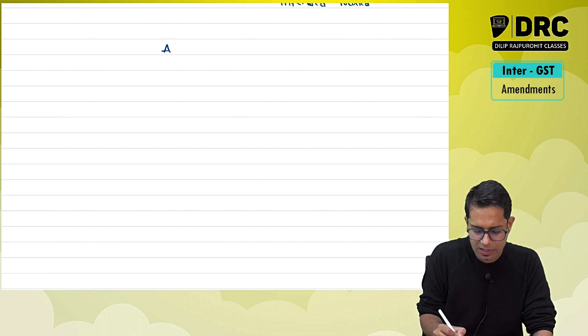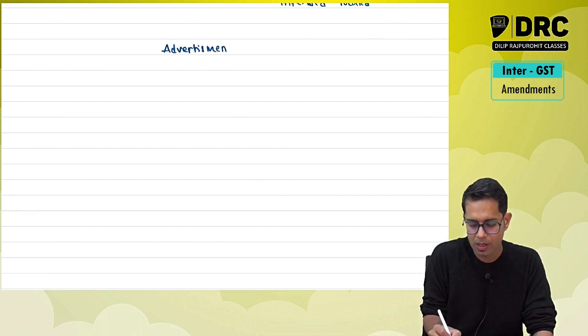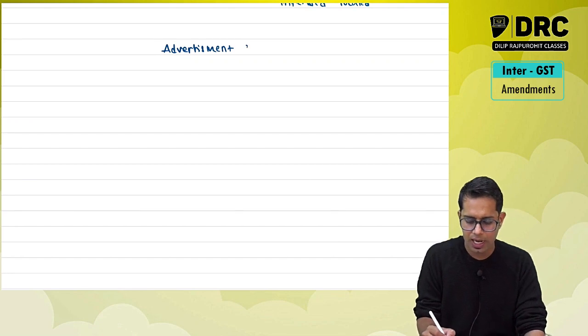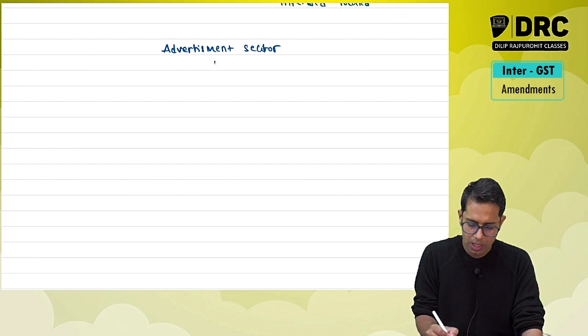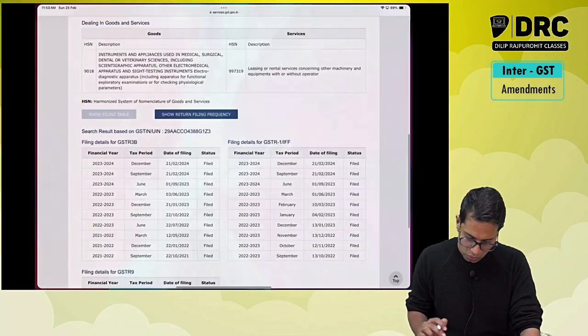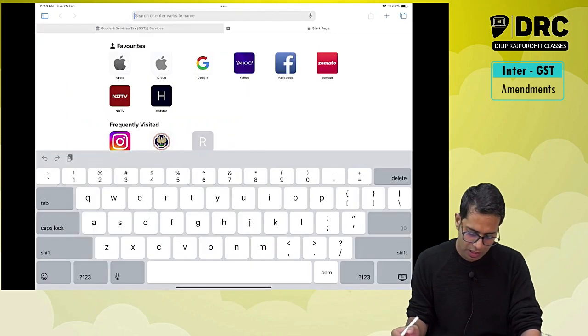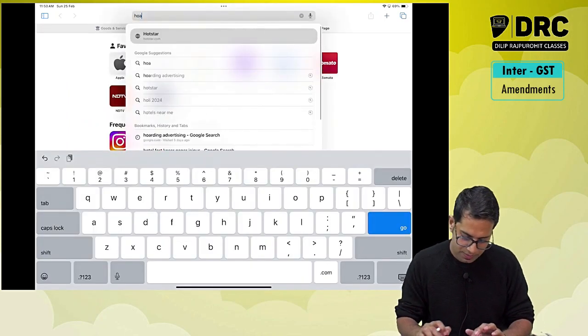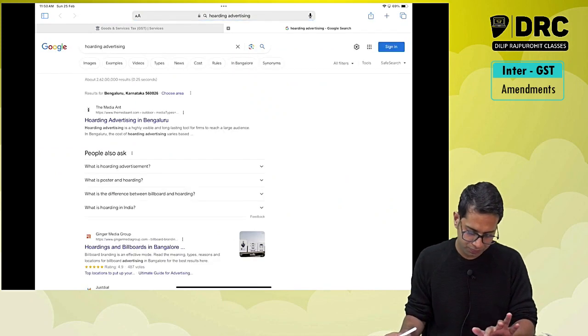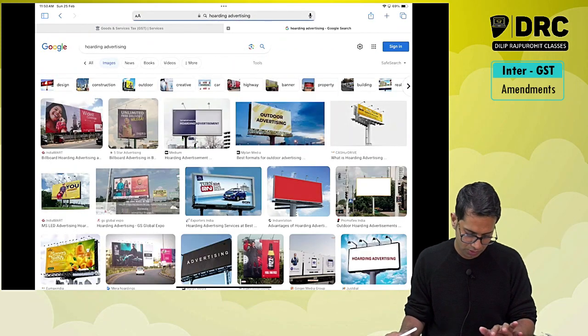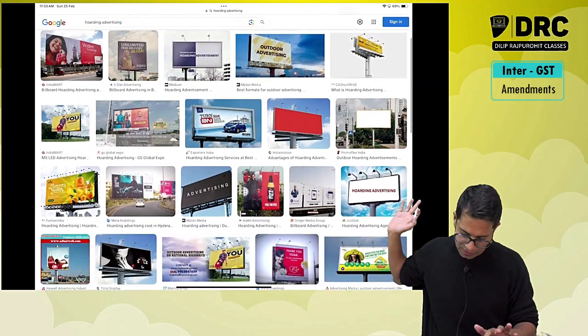Now, the clarification is with respect to advertisement services, in respect of the advertisement sector. In the advertisement sector, there are some advertisements which they provide through hoardings. How do they provide this advertisement, sir? Hoardings. See, this is the kind of advertisement which is there.